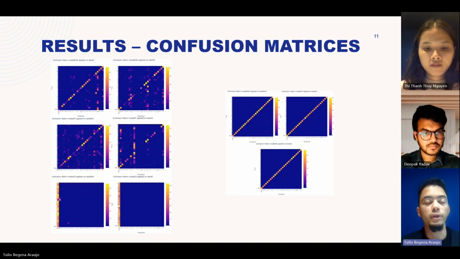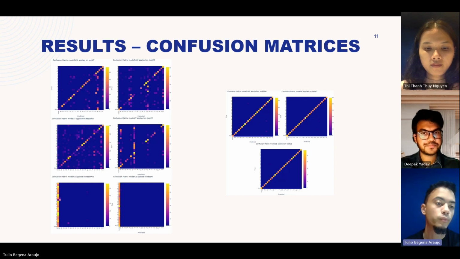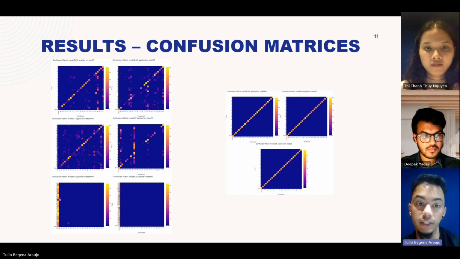We can also check that in the confusion matrices. The first 6 confusion matrices on the left are about the models with the lowest accuracy we got, like if we use C against raw data. In these matrices, they don't have a clear diagonal. Even for the last one, we have just 2 vertical lines, which means that the model couldn't detect any type of edge we had in the images. On the other side, we have 3 matrices about when you use the raw model against raw data, the C model against C data, and the AT model against AT data. Clearly, we can see this diagonal, since we had accuracy above 99% for these training sets.